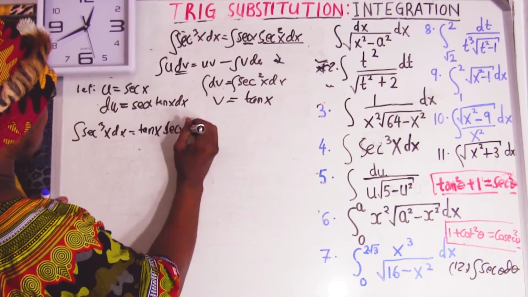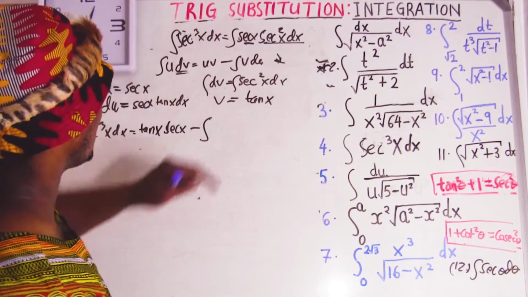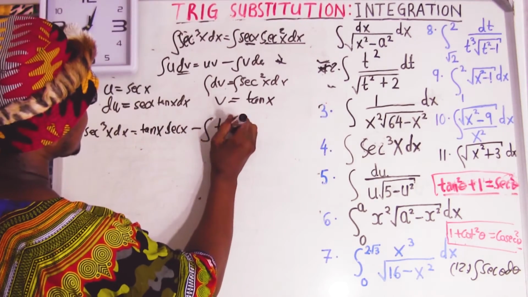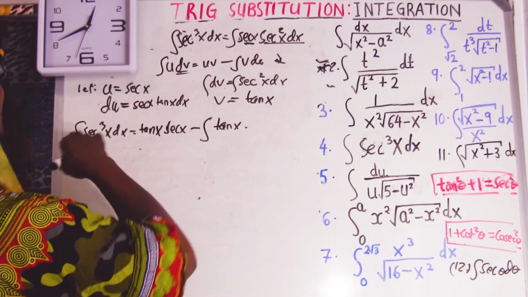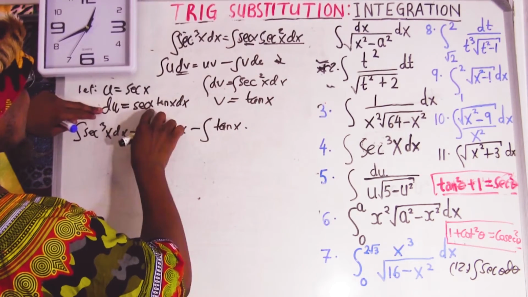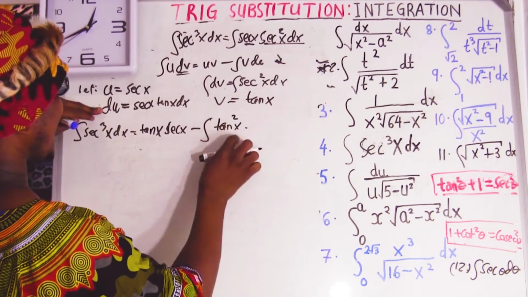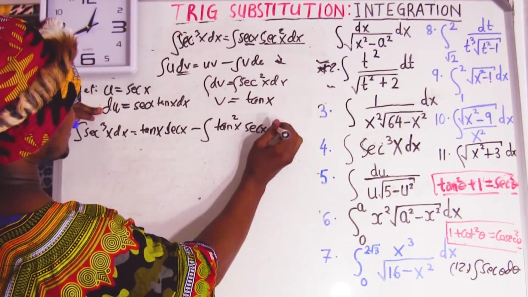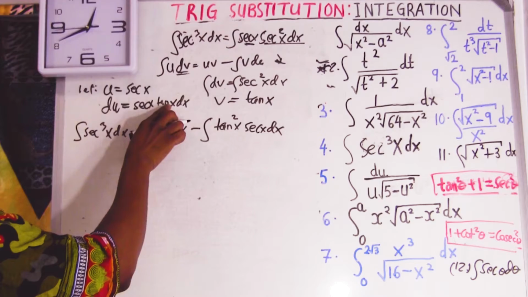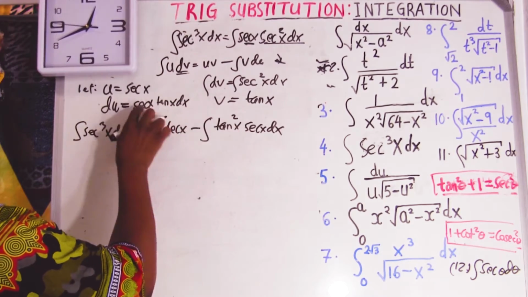Sec x minus, okay, now we go to v. What is v? v equals tan x, multiplied by du. du equals sec tan, so sec x tan x. So this tan x I'm going to multiply, it's going to be tan x squared and then sec x dx. You can do it slowly, but I will just say this tan is going to be tan square, and then we still have our sec.